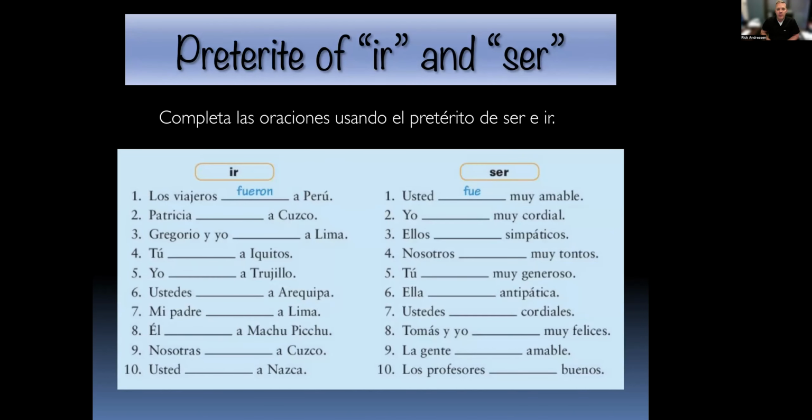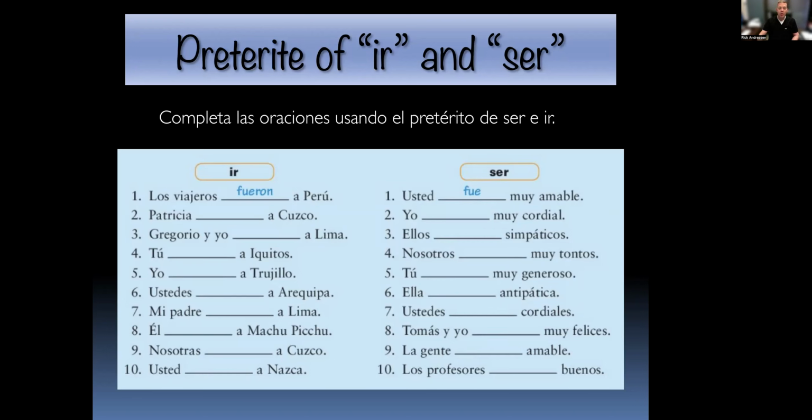Okay, so we're going to go through a couple examples here. And it's funny because this is straight out of Panorama, and they actually give you that it's ir and ser. Not that it matters for your conjugation because you're looking at subjects. But I hope you get some context there. So number your papers in 2 columns from 1 to 10 and write down the correct conjugation of the appropriate verbs ir and ser for these 20 questions, okay? Then unpause and come right back.